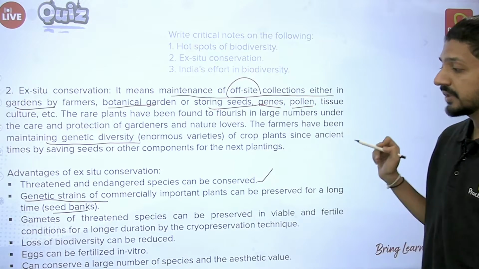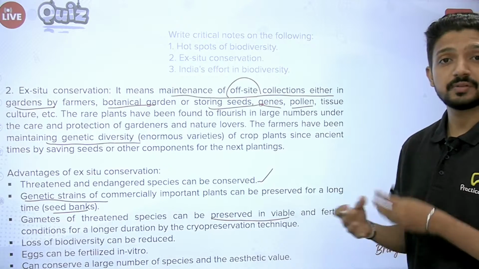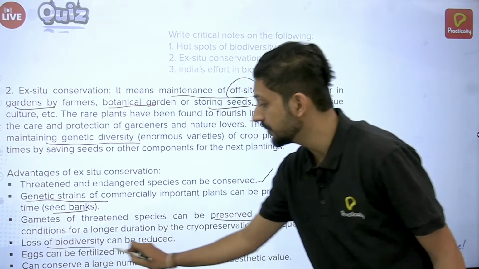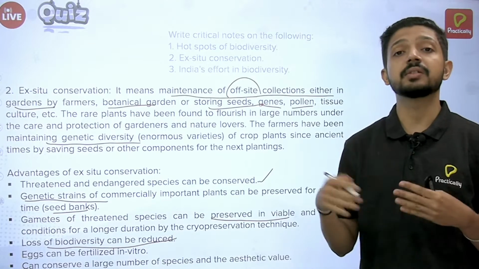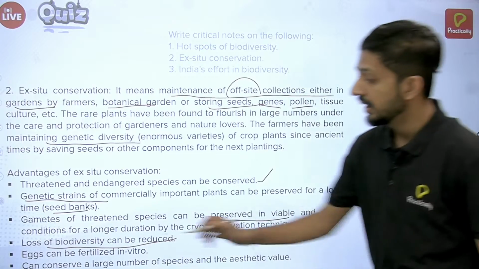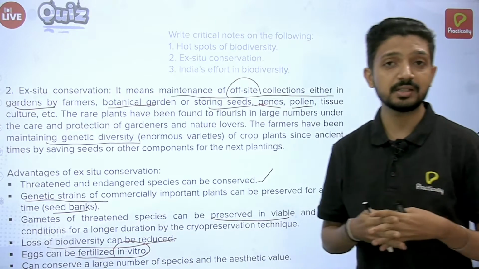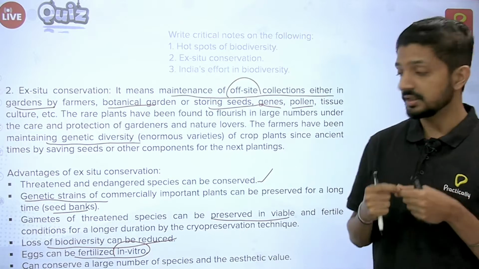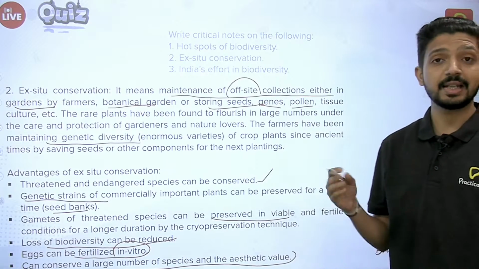Then gametes of threatened species can be preserved, as discussed before, which are helpful for conserving the plant or any organism in ex situ way. And loss of biodiversity can be reduced, because as we have seen how human activities are affecting the various habitats, so they can be conserved or preserved with the help of ex situ conservation. Eggs can be fertilized in vitro. We have studied the various types of fertilization, especially the in vitro fertilization, where the fertilization is done outside the natural conditions. And last, we can conserve large number of species and also maintain their aesthetic value.